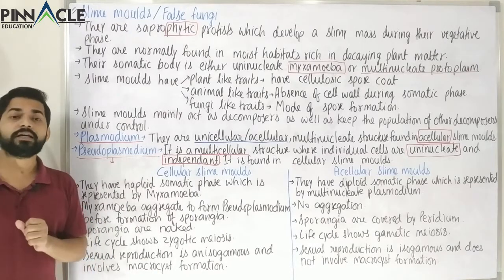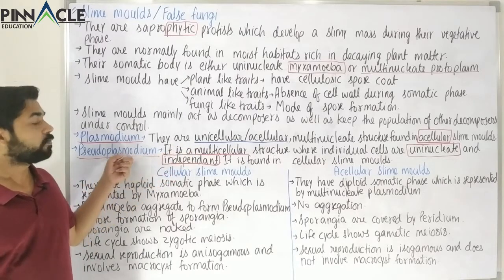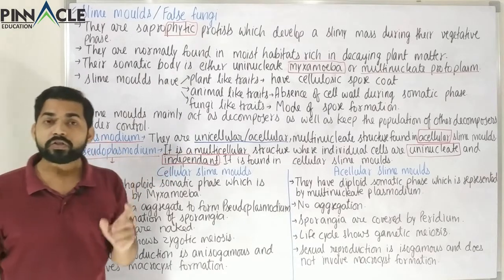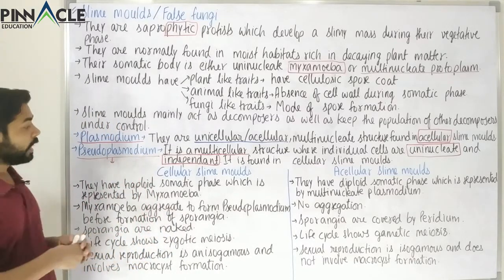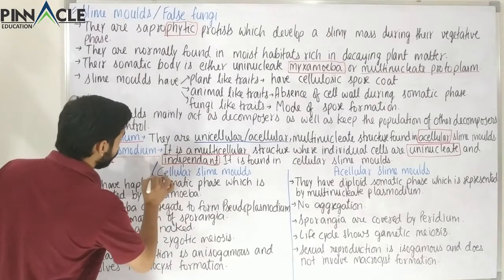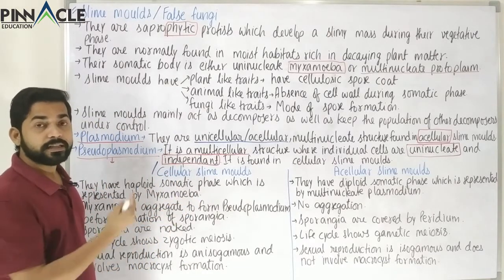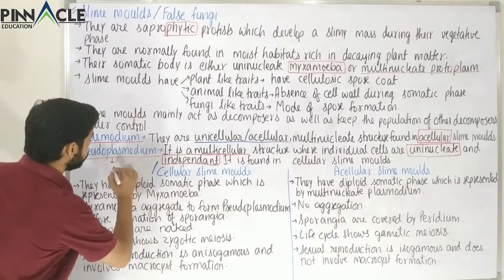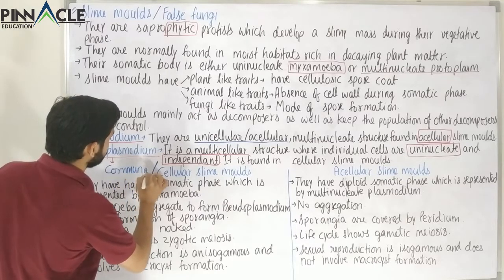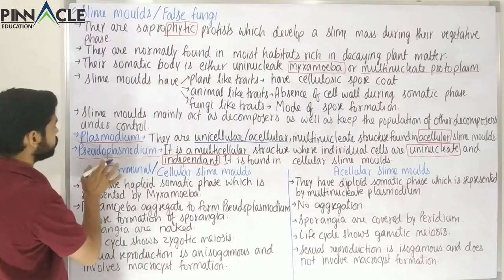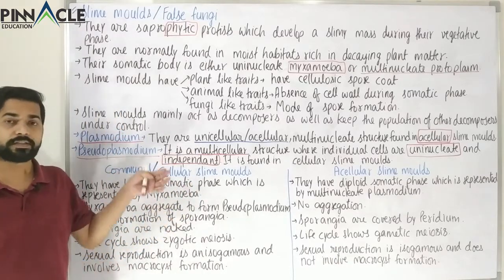Now the first thing about the cellular slime mold is that we saw there was an association, that was the Pseudoplasmodium. So because of that association of a community, it is also called communal cellular slime molds. So instead of cellular slime molds, we can also say that these are communal slime molds. So this is the first thing, that is, it is an association which we will study later.